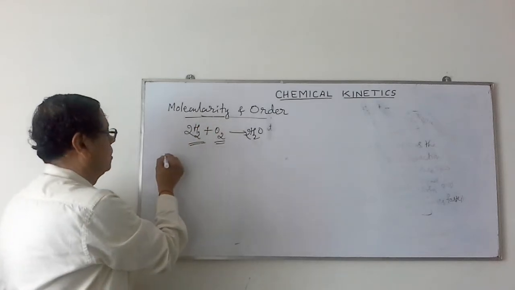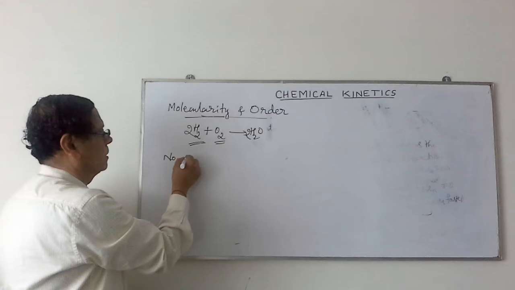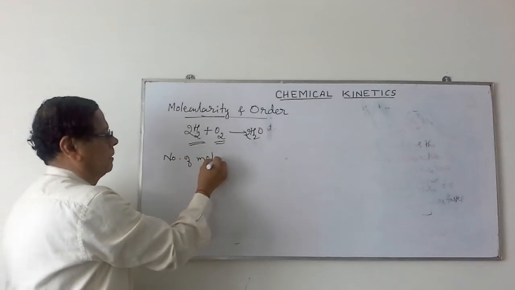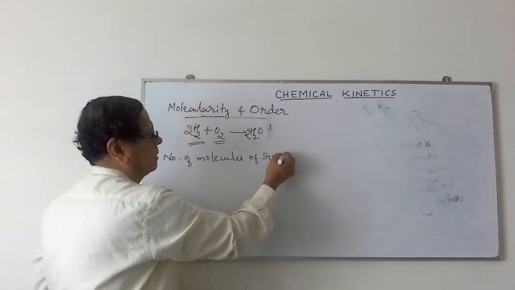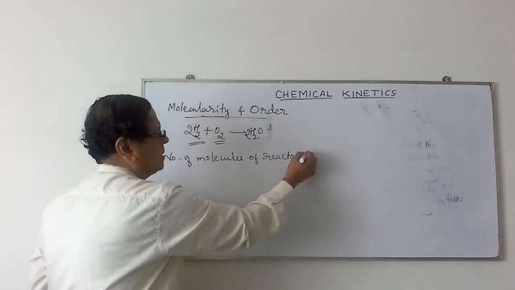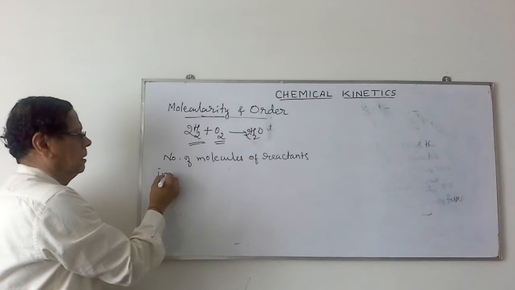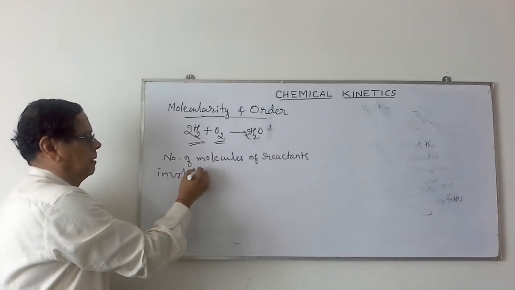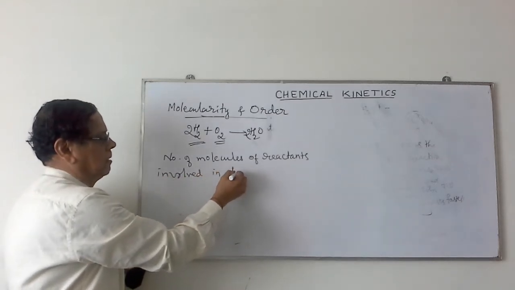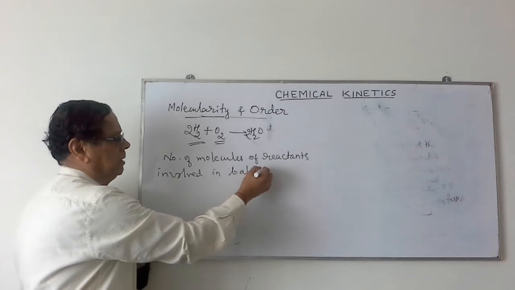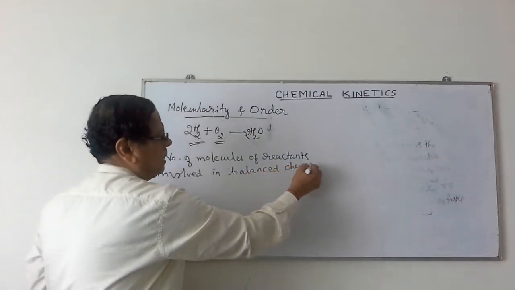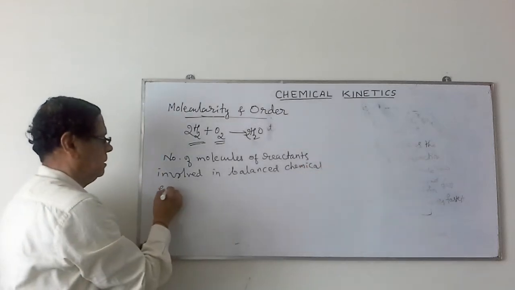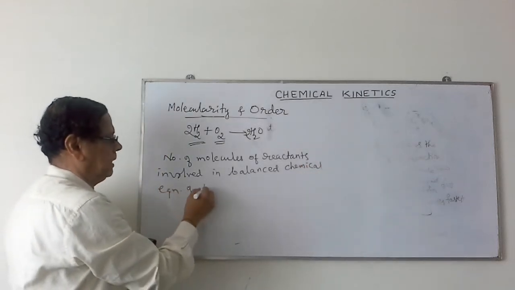So it is the number of molecules of reactants involved in the balanced chemical equation of the reaction.